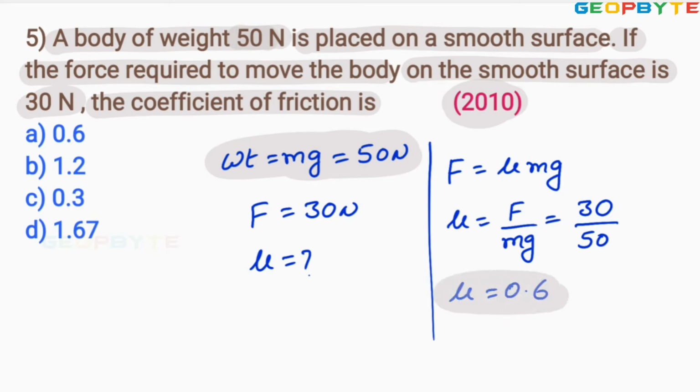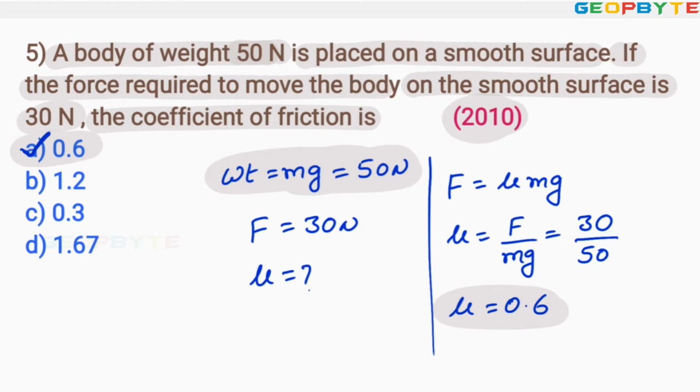Therefore, option A. Look at option A. Option A is absolutely correct. I hope all of you clearly understood. This problem is also an equally important problem. That's why let me mark it as a 5-star problem. Let us go for the next problem.